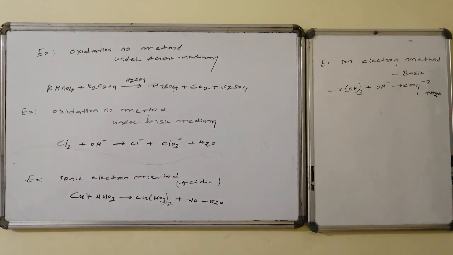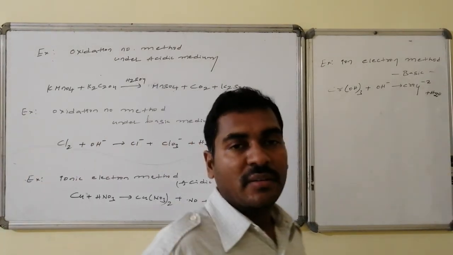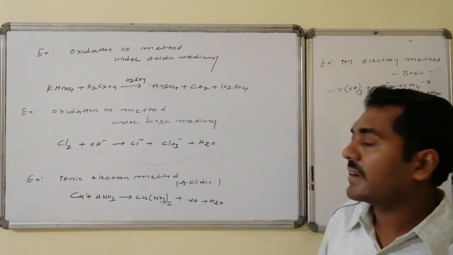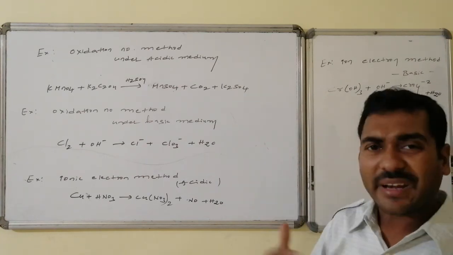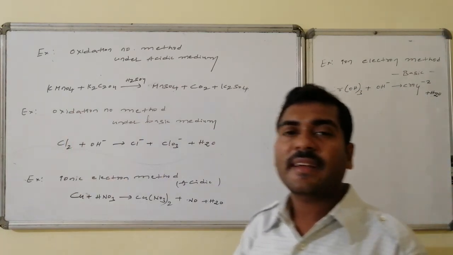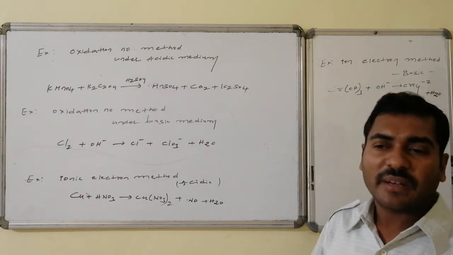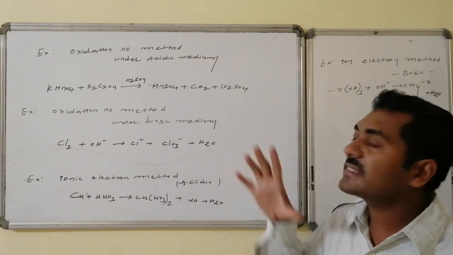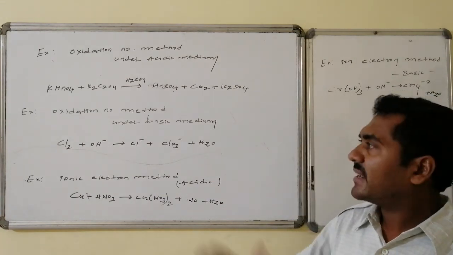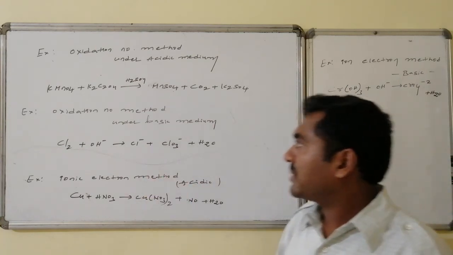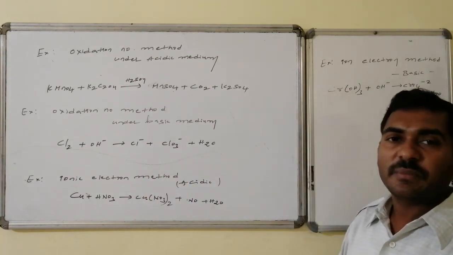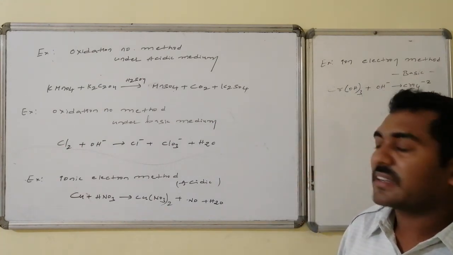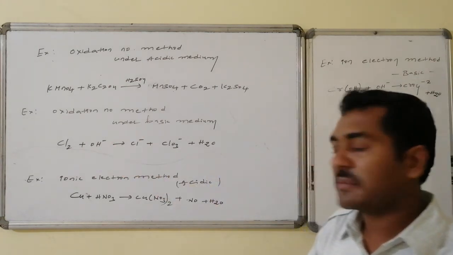Yes, the examples eligible for discussion under each particular category: the oxidation number method in both acidic and basic mediums, and the ion electron method in both acidic and basic mediums. Random examples: potassium permanganate reacting with potassium oxalate in acidic medium like sulfuric acid is converted to manganese sulfate, carbon dioxide and potassium sulfate. We have to balance that one under the oxidation number method in acidic medium. And for the oxidation number method under basic conditions, chlorine reacting with base is converted to sodium chloride, that is chloride, followed by chlorate formation, and that we have to balance in the oxidation number method.